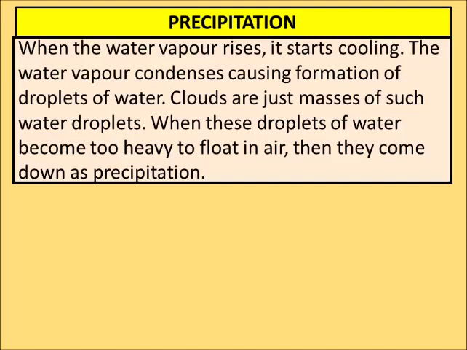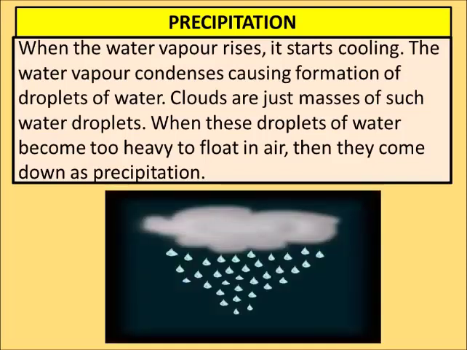All the water droplets come together and form a cloud. So a cloud is a group of millions of water droplets. And when these clouds become too heavy, they fall on the earth in the form of water or rain, which is also known as precipitation.